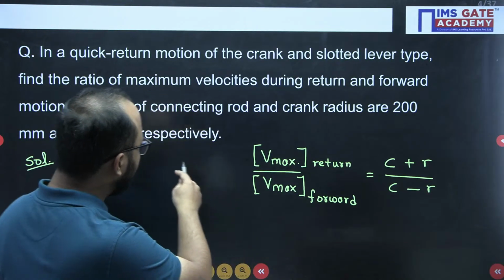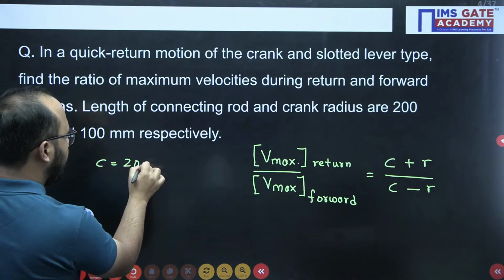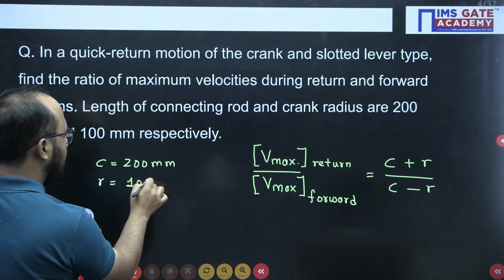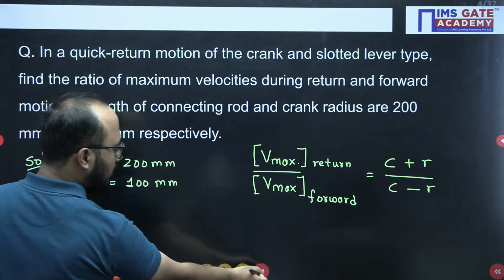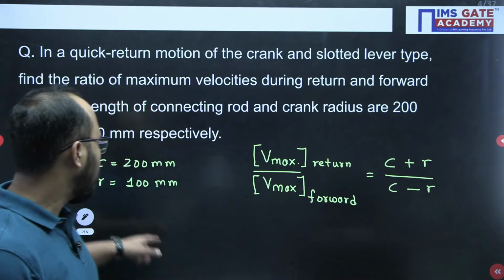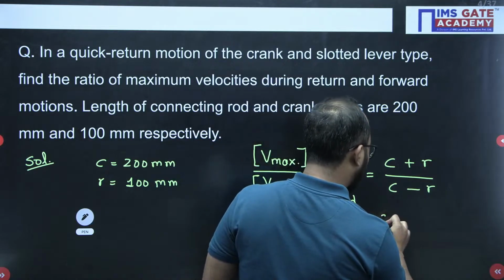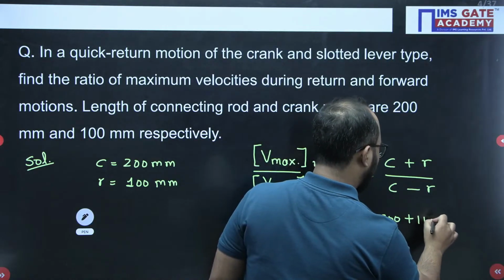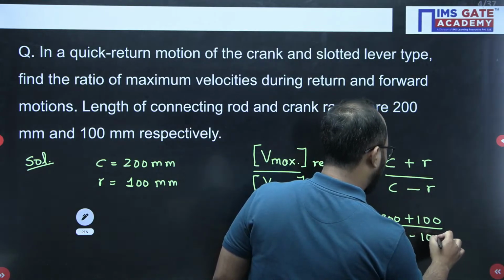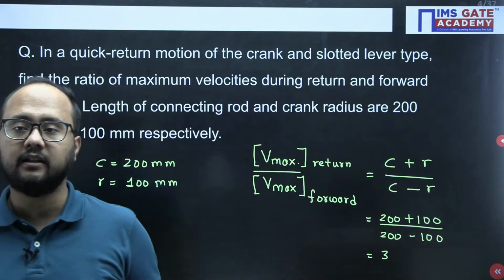In the question they have directly given the length of the connecting rod. C value is given as 200 mm, and the crank radius they have given us is 100 mm. Now we just put these values into this formula and you will get the answer very easily. C value 200, 200 plus 100 becomes 300, divided by 200 minus 100. So what is the answer here? 3. The answer will be 3.